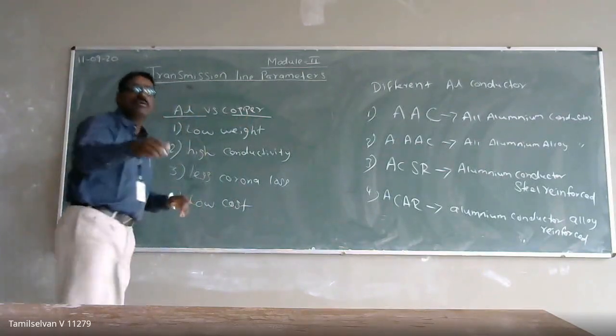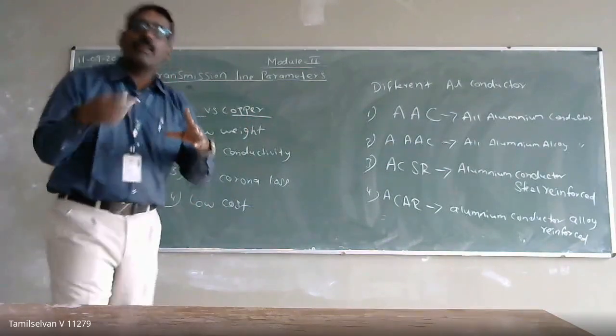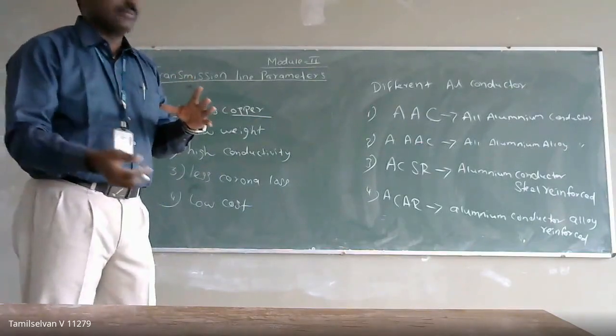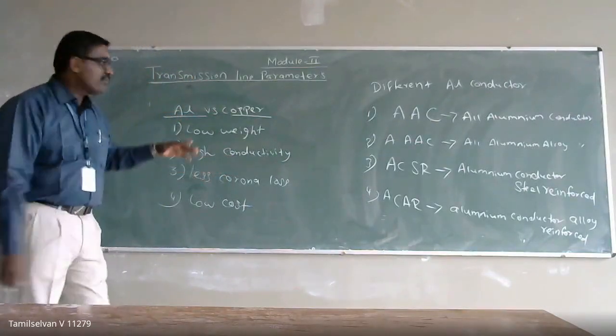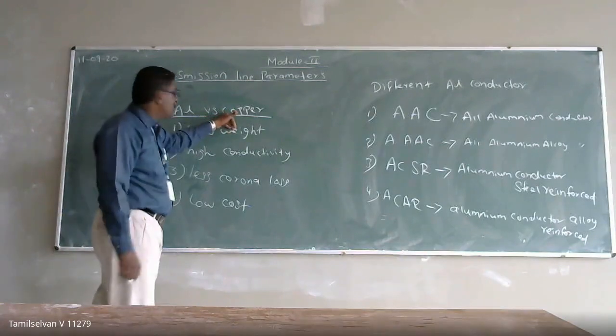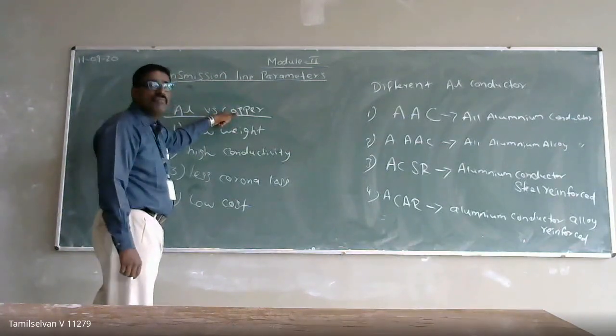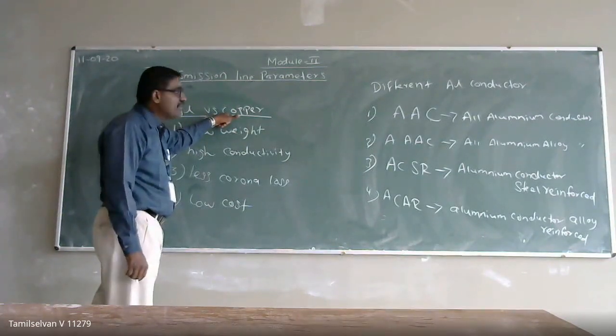Normally, in motor winding, we use copper. It will give high efficiency. Likewise, copper has higher properties compared to the others, but the cost will be more.